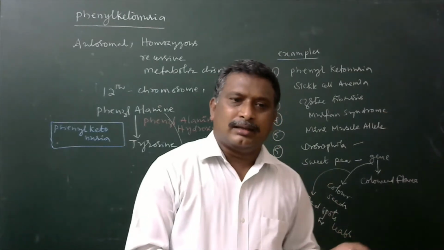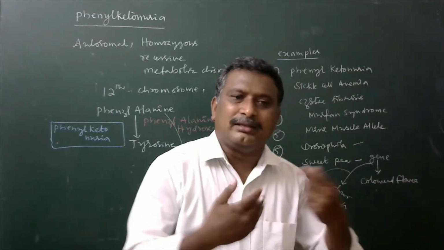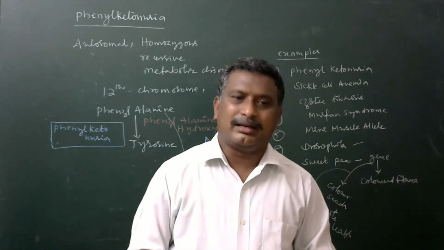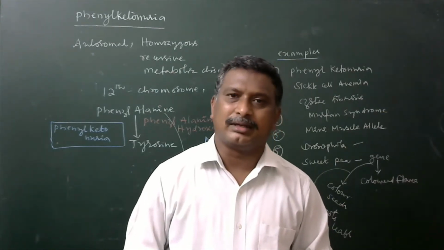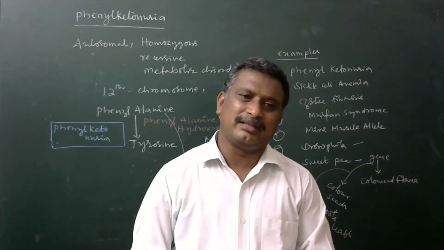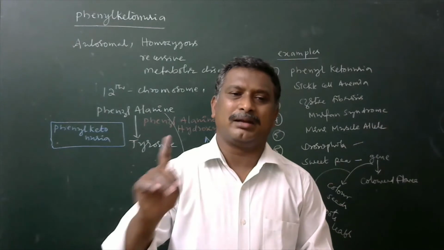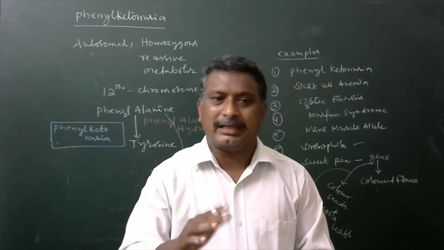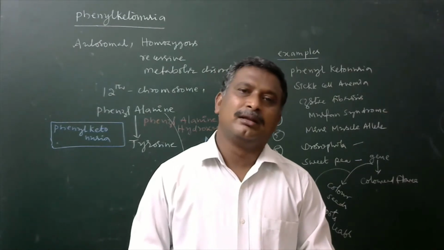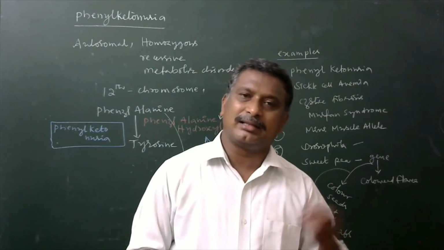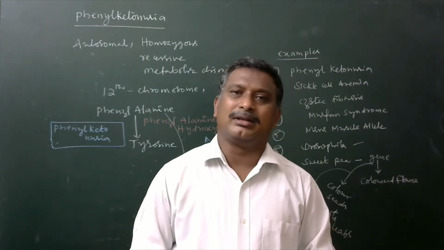Hence, the increased amount of phenylalanine in the brain may lead to abnormal damage to the brain cells. Improper, abnormal brain development will be there. Why? Because of the non-forming of required proteins and some neurotransmitters, due to the lack of other large neutral amino acids.